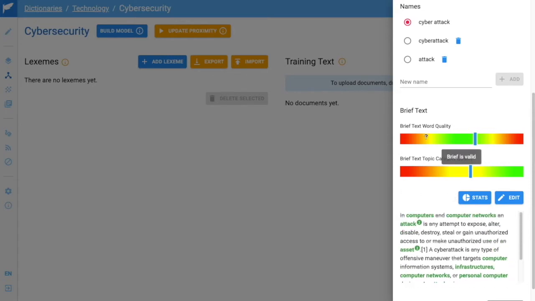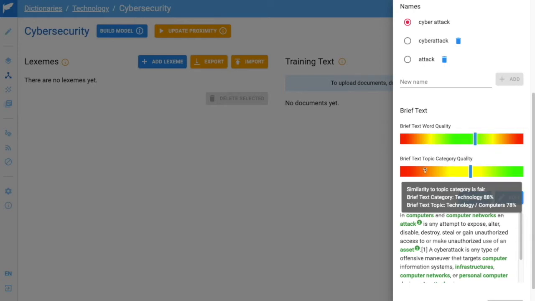This bar measures how many words are available. Too few, and there's not enough context. Too many, and you're polluting the document. The next bar measures the quality. Ideally, the definition that you give to a word should belong to the dictionary and the topic that the word belongs to as well. This is Gracie grading this definition, telling us whether or not our definition matches the context